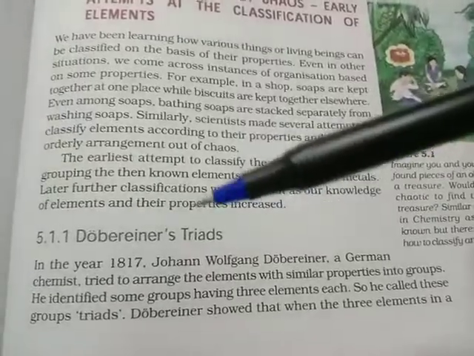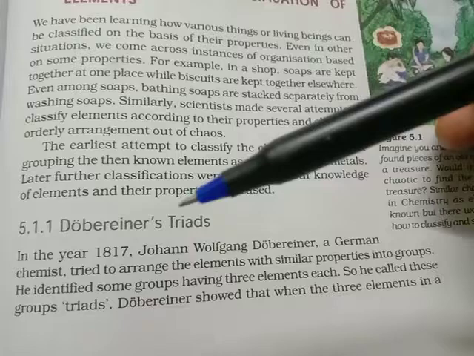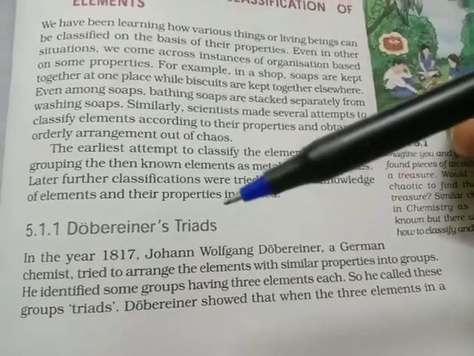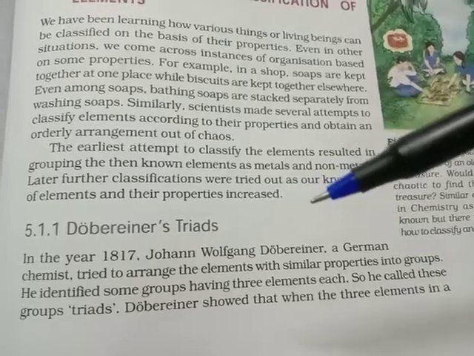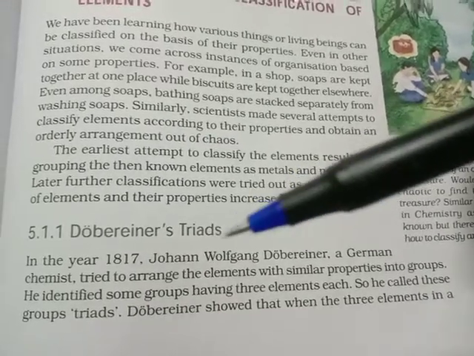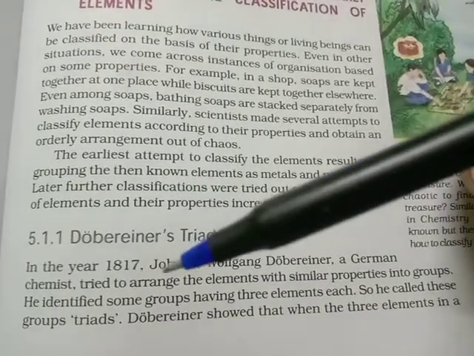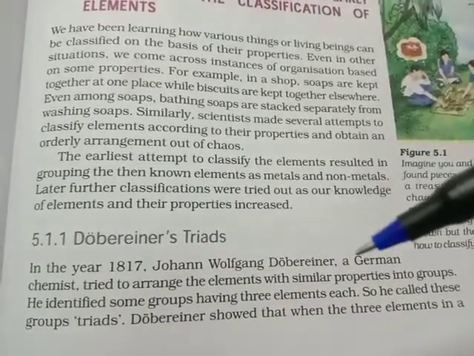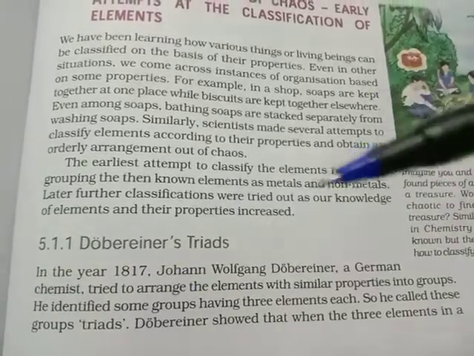The first one is Dobereiner's Triads. 5.1.1 Dobereiner's Triads. In the year 1817, Johann Wolfgang Dobereiner, a German chemist, tried to arrange the elements with similar properties into groups. He identified some groups having 3 elements each. He called these groups triads.